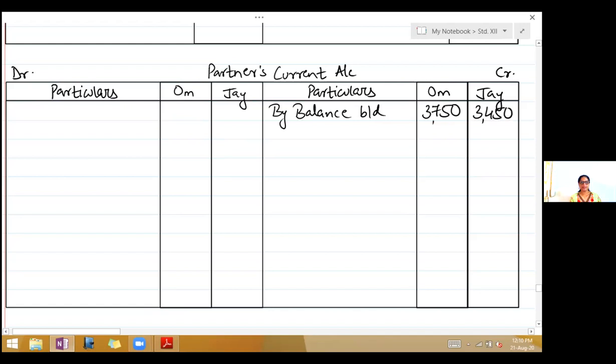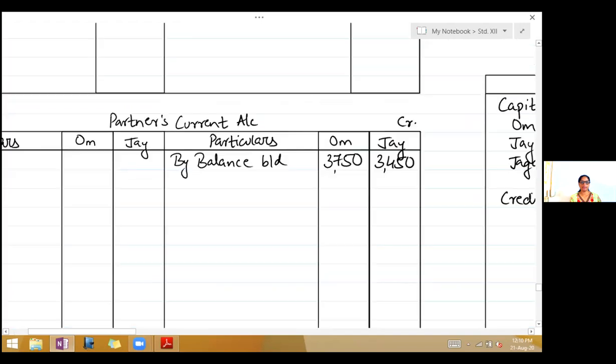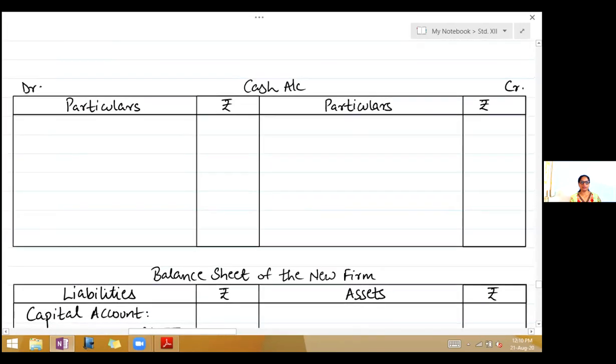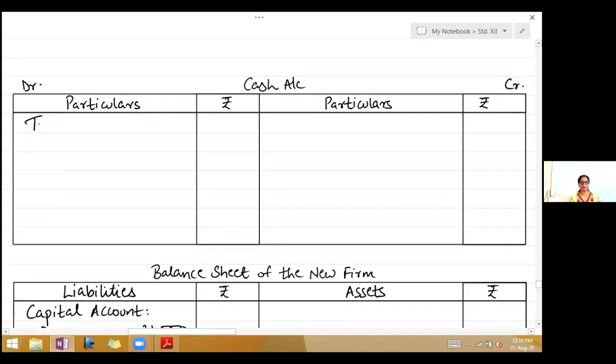Assets, first is cash. So bring down the balance in cash account. Write to balance brought down. 3,000.